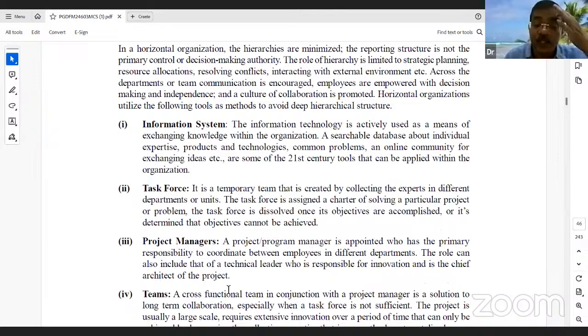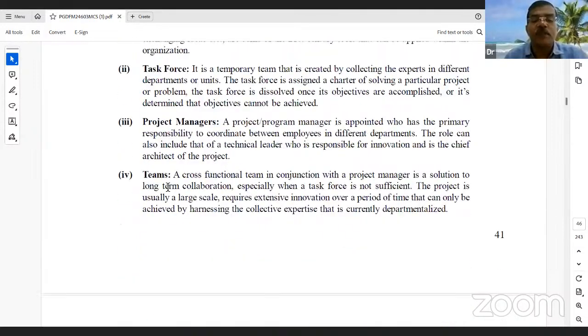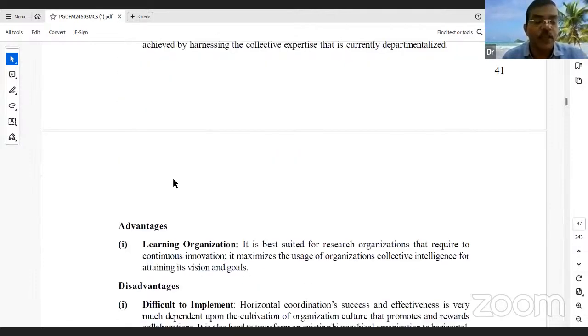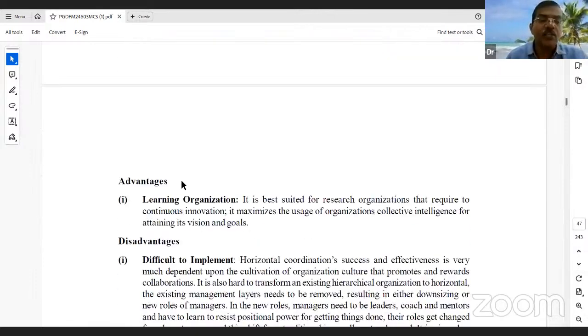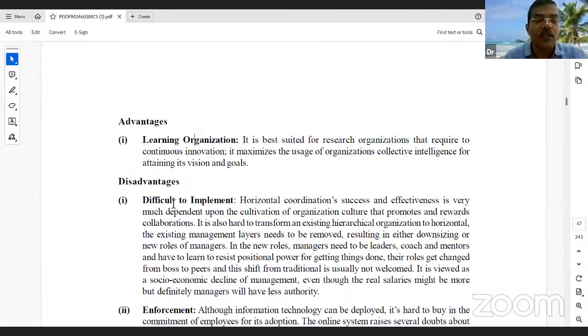The project manager will lead all the appointed responsible persons. Under the project manager, there are various teams working, and if it is larger scale, the team size is very huge with a number of teams. If it is small or mid size, we can't see that many teams. In horizontal organizations, there are also learning organization objectives and advantages.